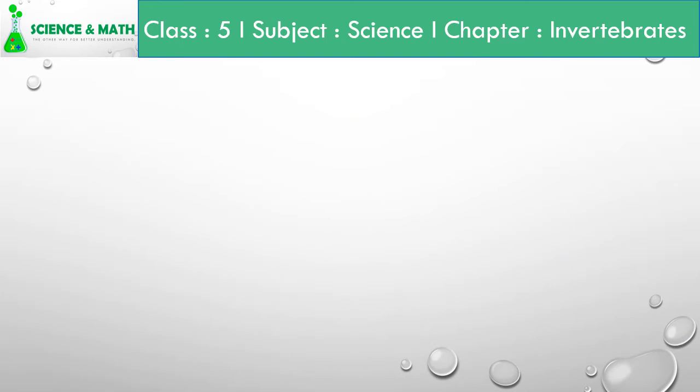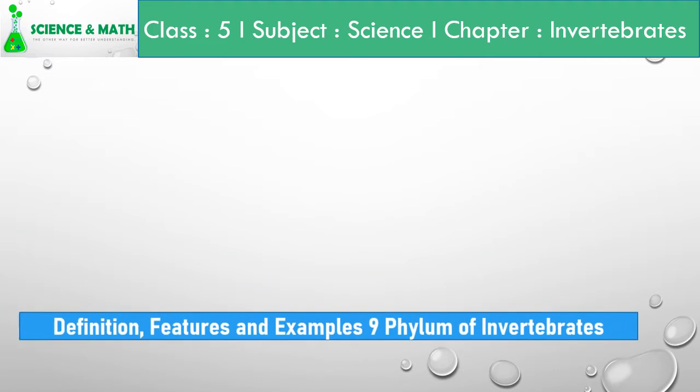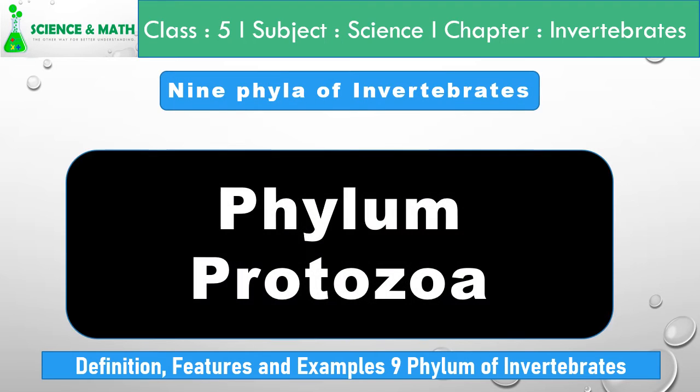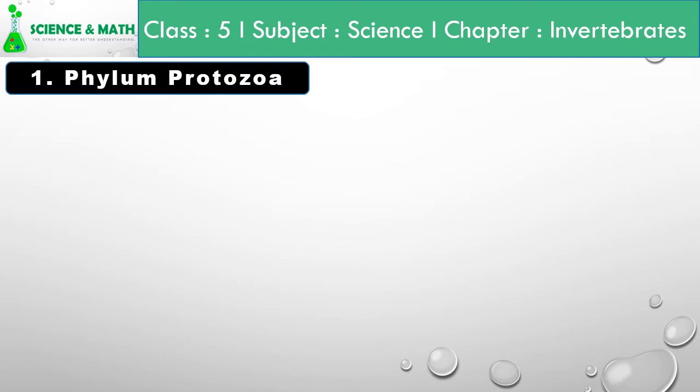Today in the second lecture, we are going to learn about the definition, features, and examples of 9 phyla of invertebrates. So let us start with the first phylum, that is phylum Protozoa. Let's see what is phylum Protozoa.